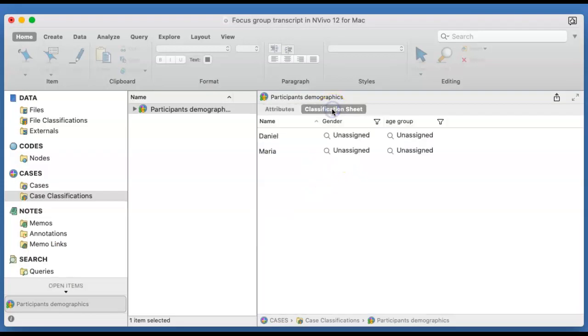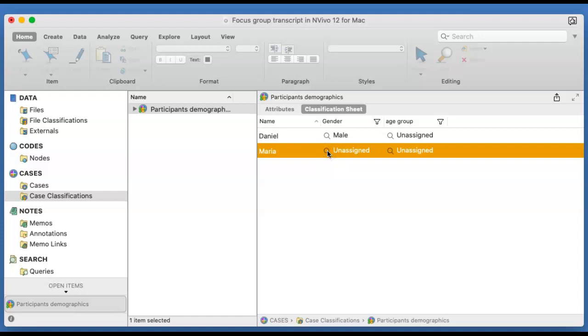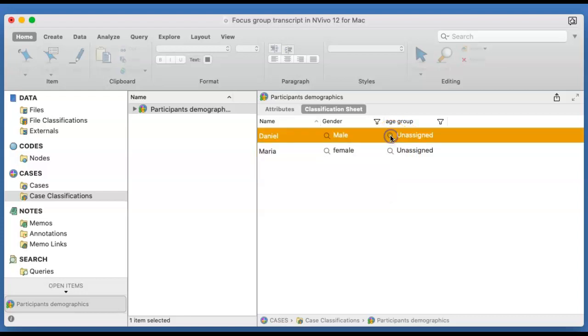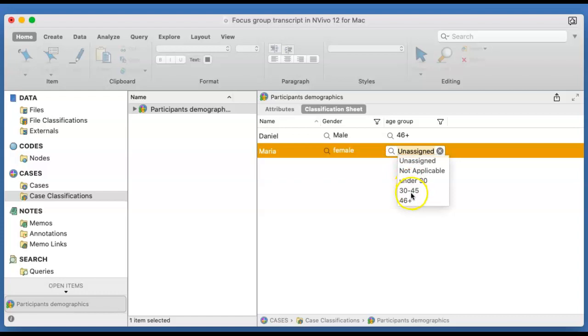Now, if we look at the classification, you notice that Daniel and Maria are waiting for us to assign them their gender and age group. By clicking on the magnifying glass here, we get to see the two values that we put in gender. So Daniel is male. But when I come to Maria, I can then pick female. And then going into the age assignment, Daniel is 46 plus and Maria is between 30 and 45.